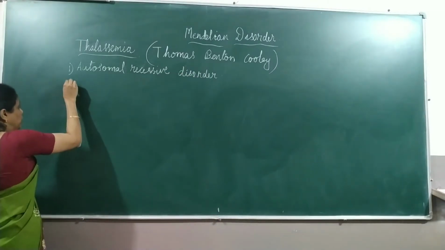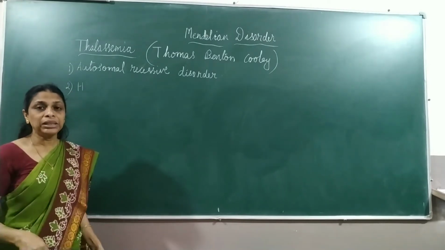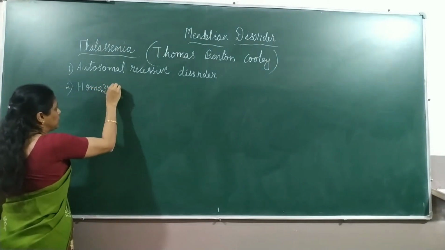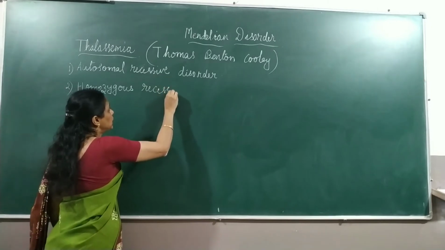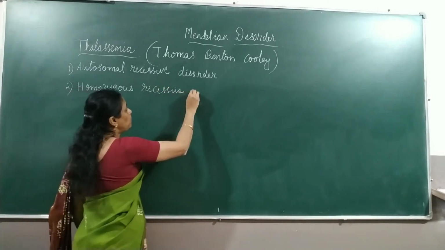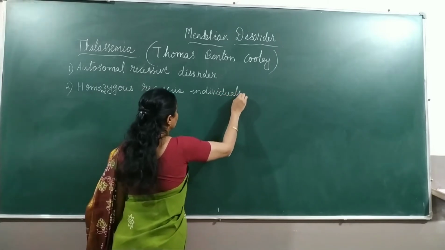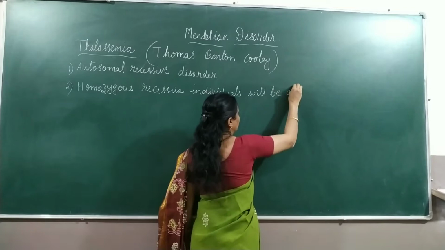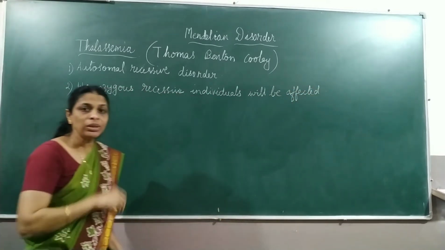Then the second point. Which kind of people will be affected by the disease? Homozygous recessive individuals. Only homozygous recessive individuals will be affected by the disease. Then, who transmits this disease?